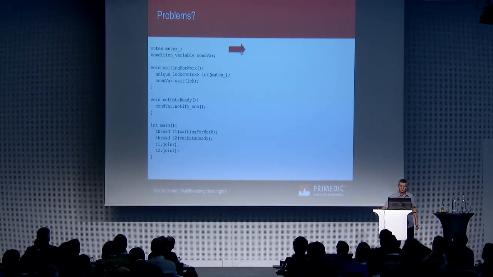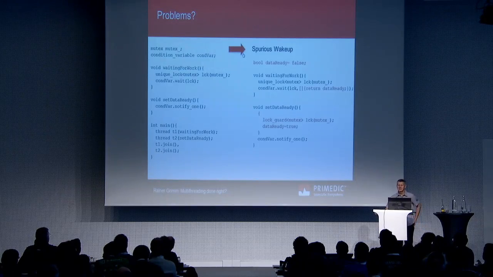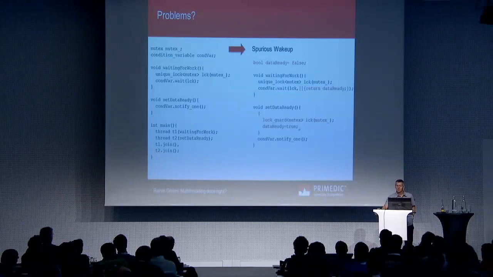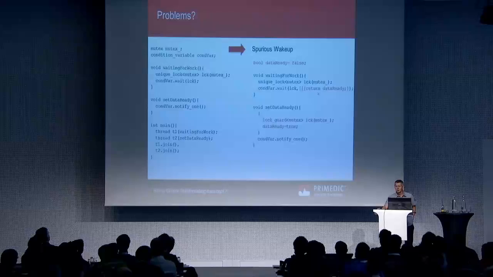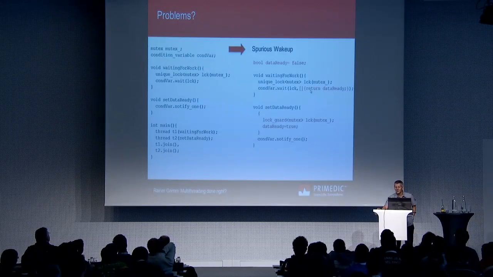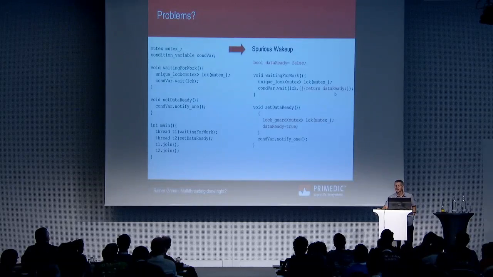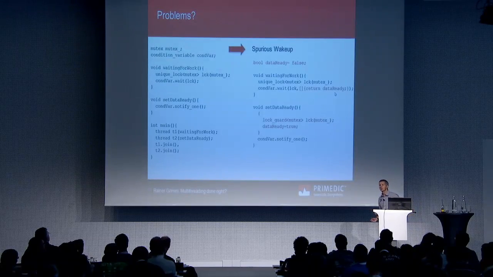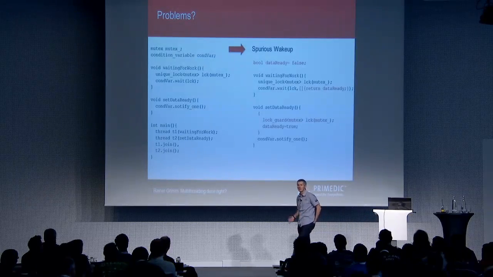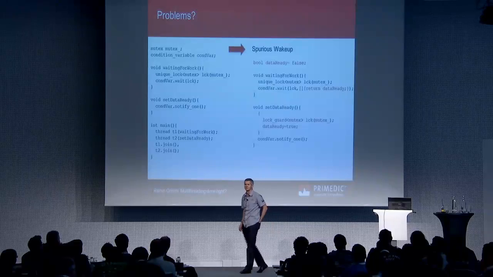Have a look here. This is the second condition, bool data ready equal false. I set it to false. Now my set data ready uses a lock guard with a mutex to protect data ready and sets it to true, and my waiting thread uses a predicate, a lambda function, to verify that data ready is actually true. So he waits for the notification and he checks his additional condition. And I think for me that's crazy, to be honest.